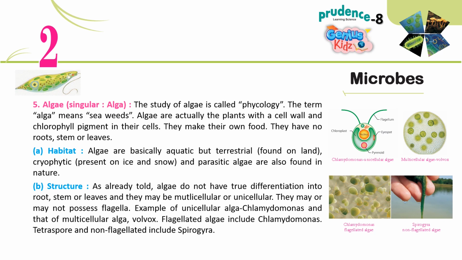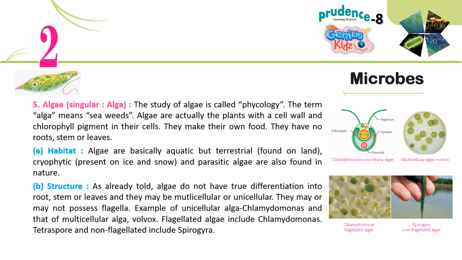5. Algae, singular, alga. The study of algae is called phycology. The term alga means seaweeds. Algae are actually the plants with a cell wall and chlorophyll pigment in their cells. They make their own food. They have no roots, stem or leaves.